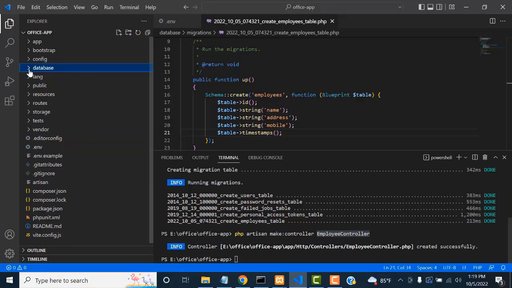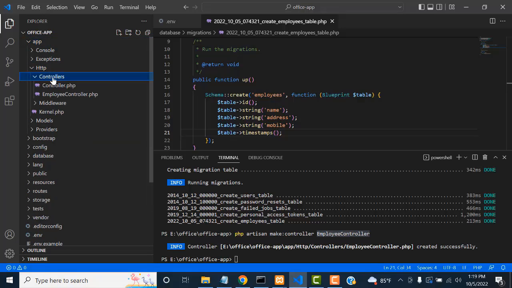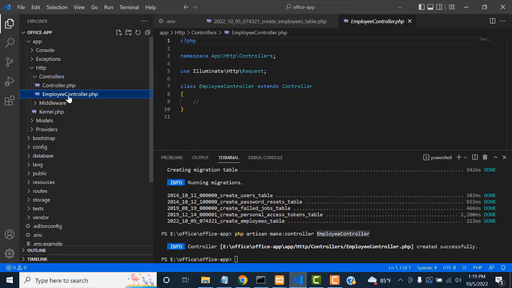You can check whether the controller has been created or not. Go to the app folder, and inside the app folder there is the Http folder. Inside the Http folder there is the Controllers folder. Inside the Controllers folder there will be the page named EmployeeController.php. Right, if you click on this one, you can see here it's an empty page.